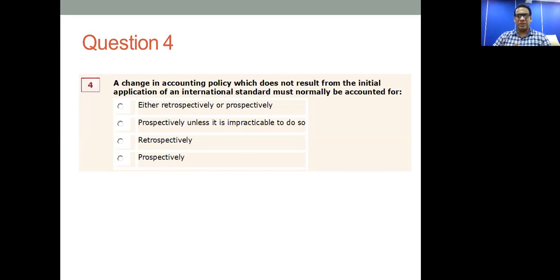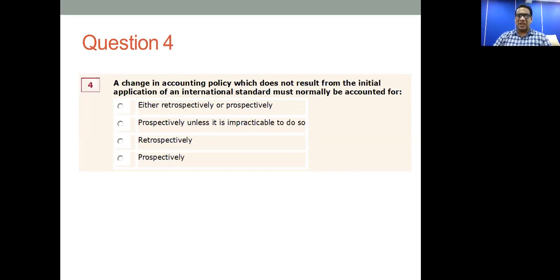But if it is prospectively, forgetting the previous years, we are making the change or the adjustment only for the future financial statements. So what it is asking is: a change in an accounting policy which does not result from the initial application of an international standard must normally be accounted for.